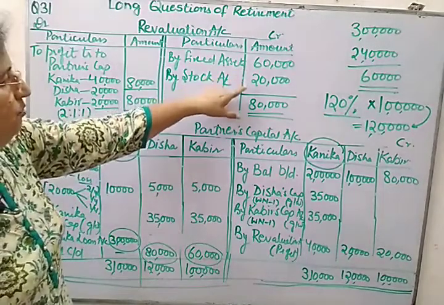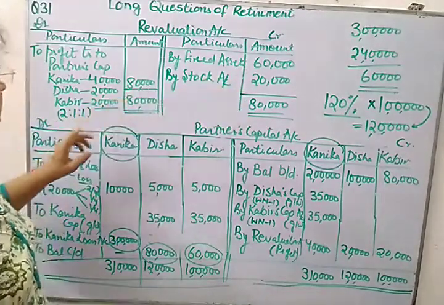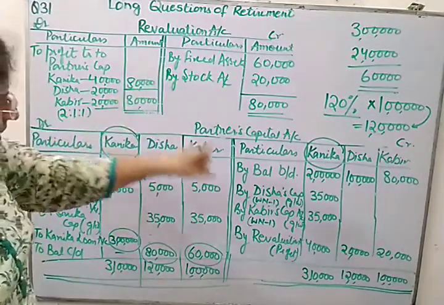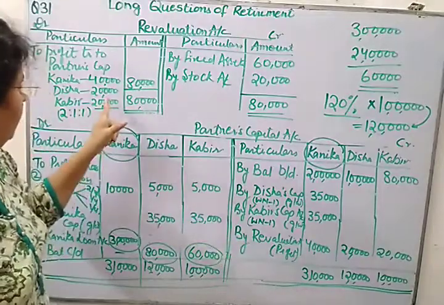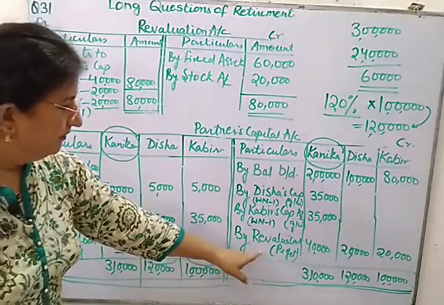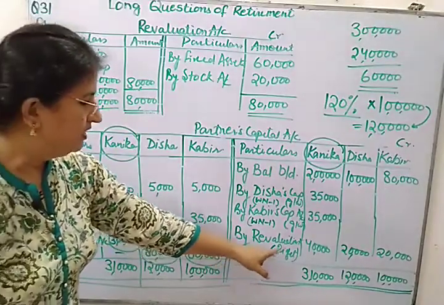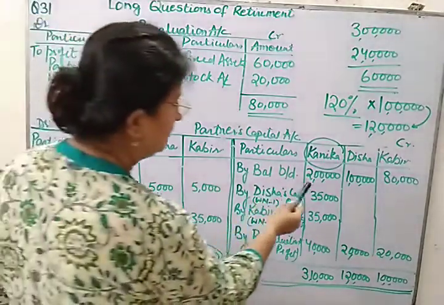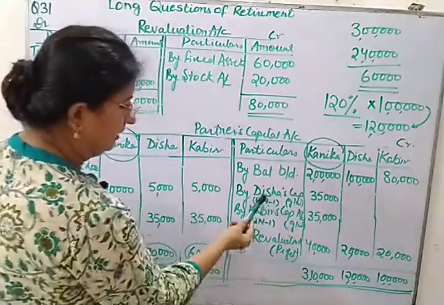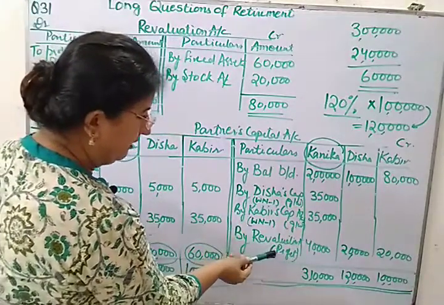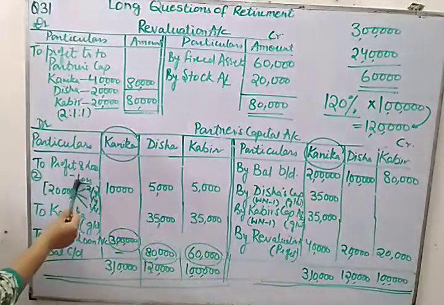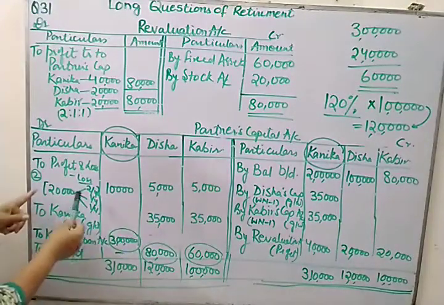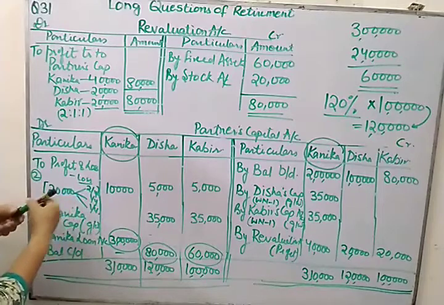But you need to make all the adjustment very carefully, because this is the base. If this gets wrong, it will have an effect on this, because profit is transferred here. So if this side is wrong, the whole calculation will be wrong. So the first one is we transferred balance brought down, then goodwill, then revaluation profit. After that, we have given the profit, which was given in the balance sheet. This is a critical point.